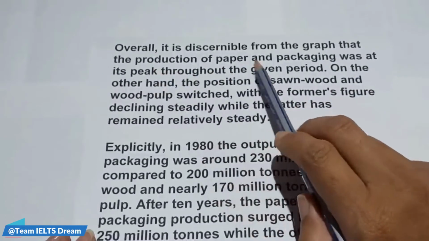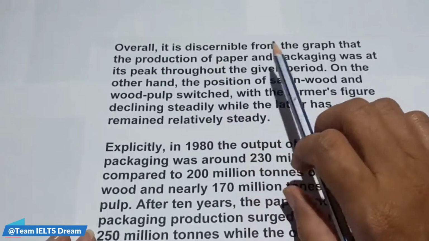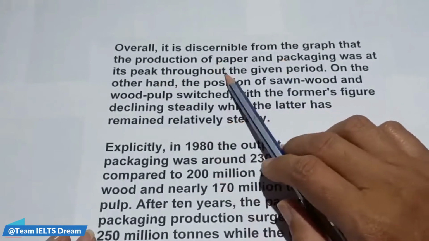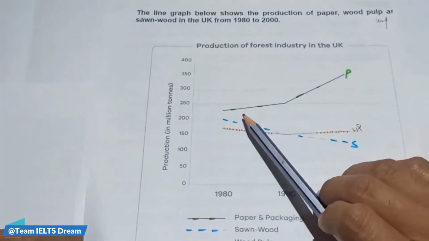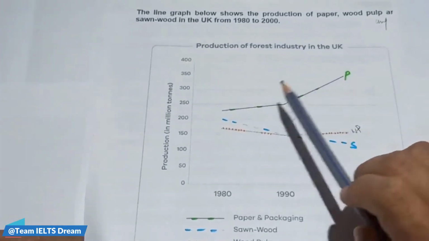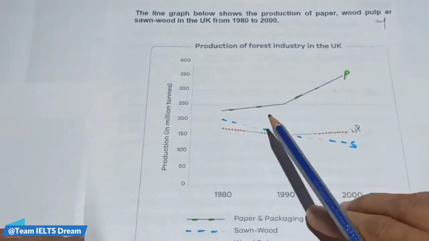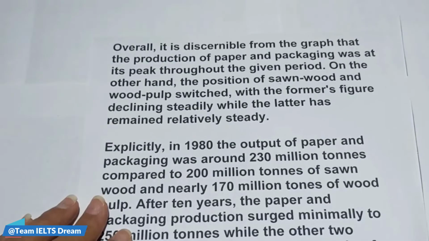Overall, it is discernible from the graph that the production of paper and packaging was at its peak throughout the given period. So the production was highest for paper and packaging in all years. So that's why we can write that throughout the given period.